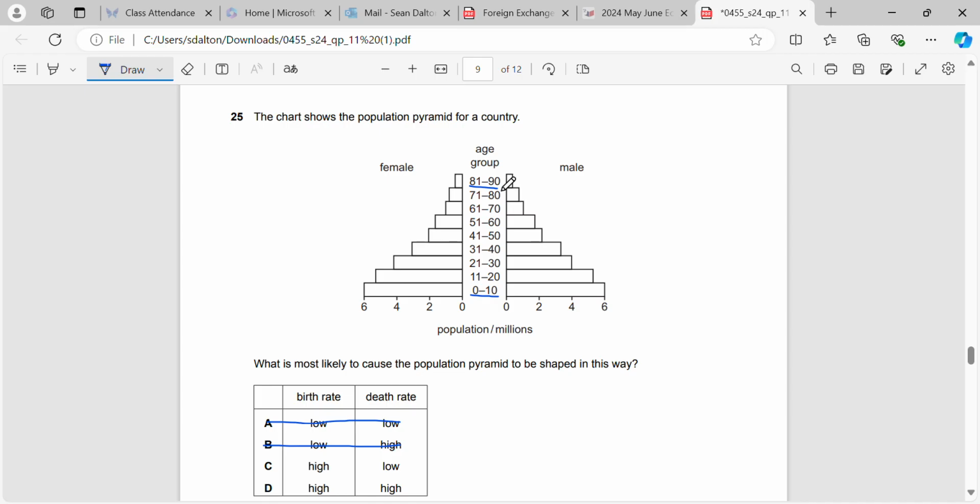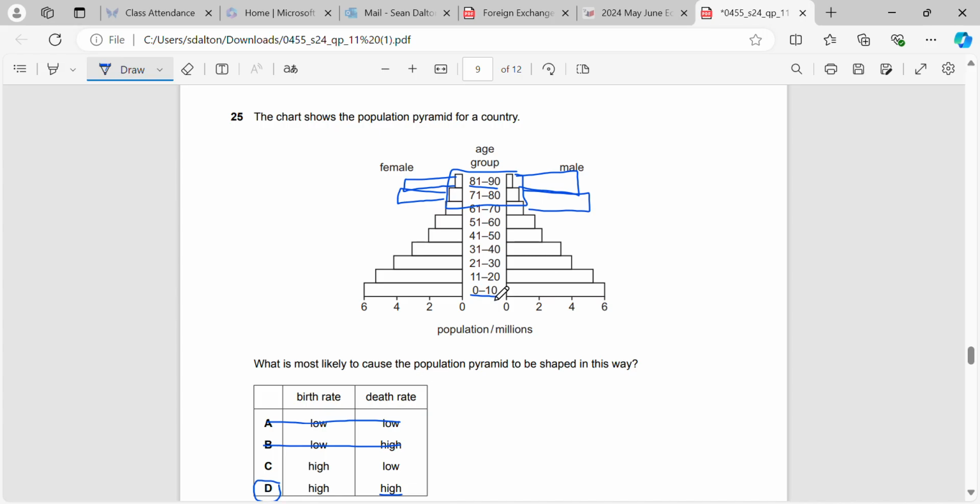However, our population in millions, as we get up towards the top here, it's very narrow, right? So we've got less than 1 million people between 81 and 90, same here, and we've got about 1 million between 71 and 80, which is not even a third put together of the amount of people who are between 0 and 10. That tells us that the death rate has to be high. If the death rate was low, we would see an extension here for older age groups. So we would see a lot more people who are of an older age.